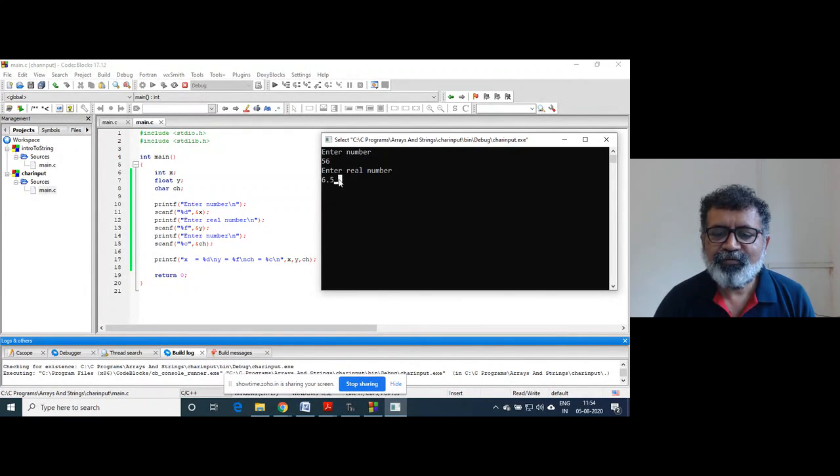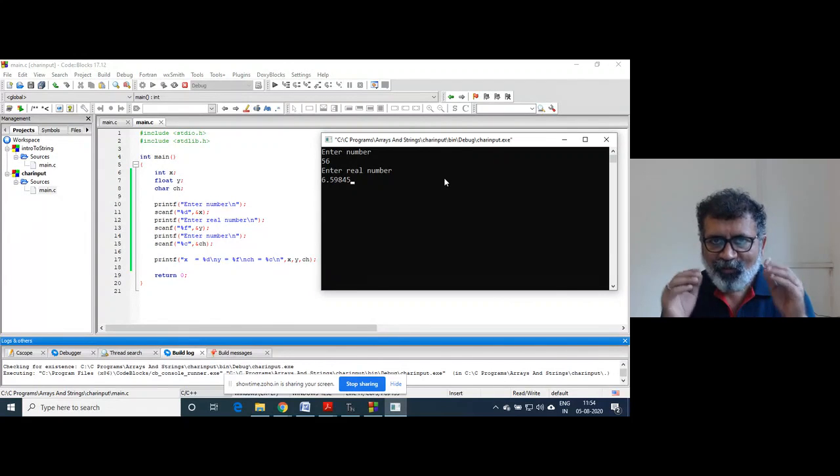Suppose I enter 6.5, or a number like this, so these many keys we have entered. 6 will go inside the queue, then the dot will go inside the queue. Imagine a small empty pipe. So 5 is sent, 9 is sent, 8 is sent, 4 is sent, 5 is sent. And when you press the enter key, this whole number is stored in that variable y, and that pipe becomes empty again.